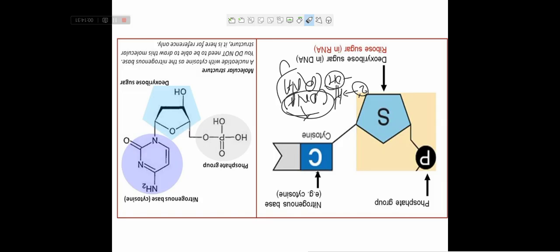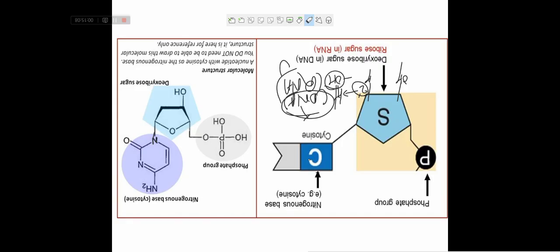This is the ribose sugar. This ribose sugar has a phosphate group, and here a nitrogenous base, that is an organic molecule, and here is an H atom or OH in RNA or H in DNA, and here it is an OH, hydroxyl group, at the 3' end. And this is the cytosine structure.